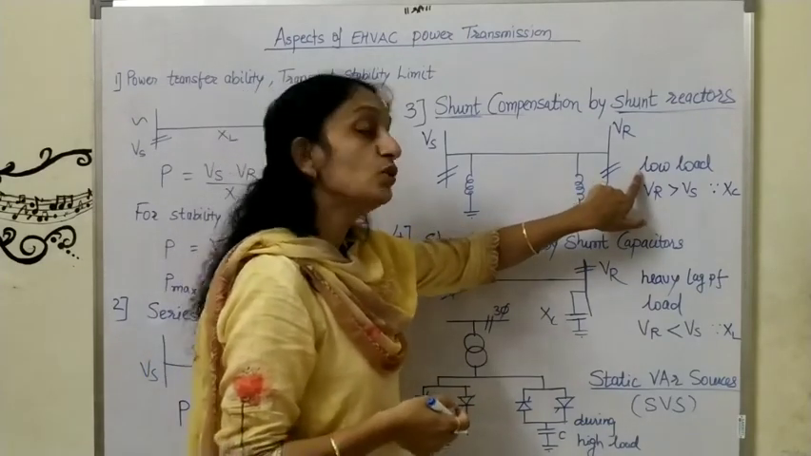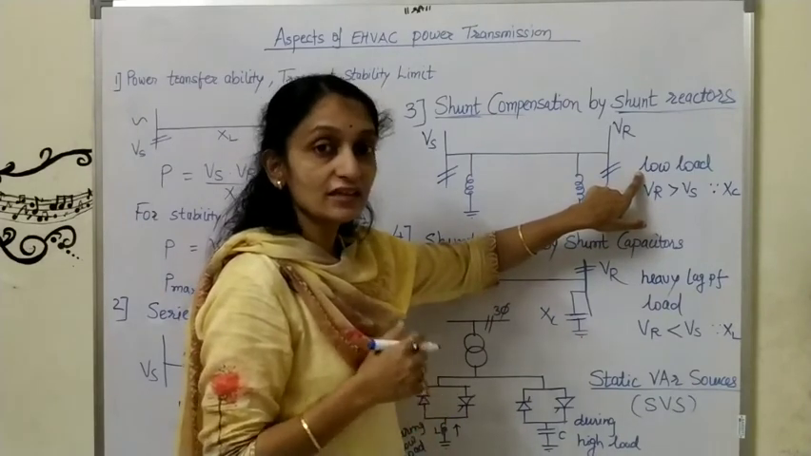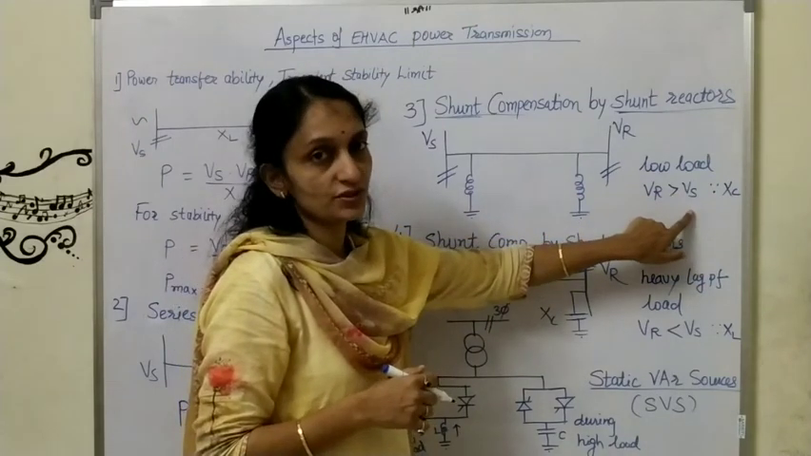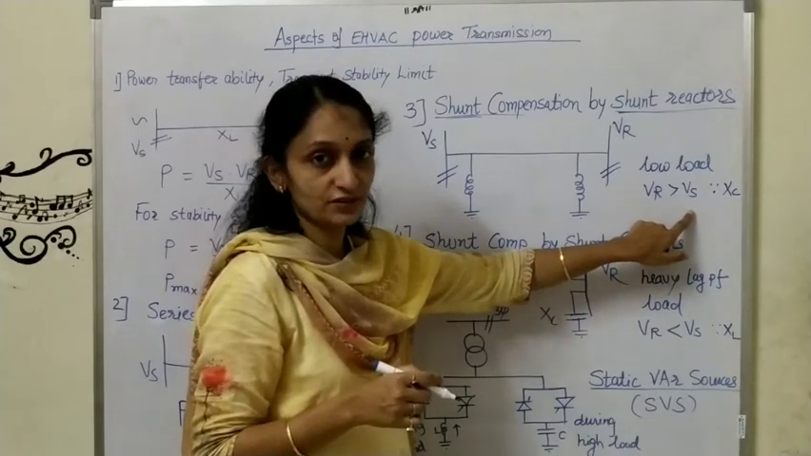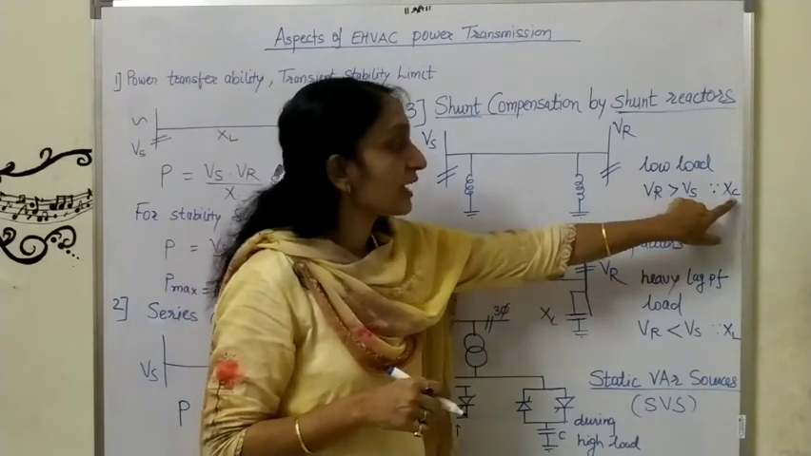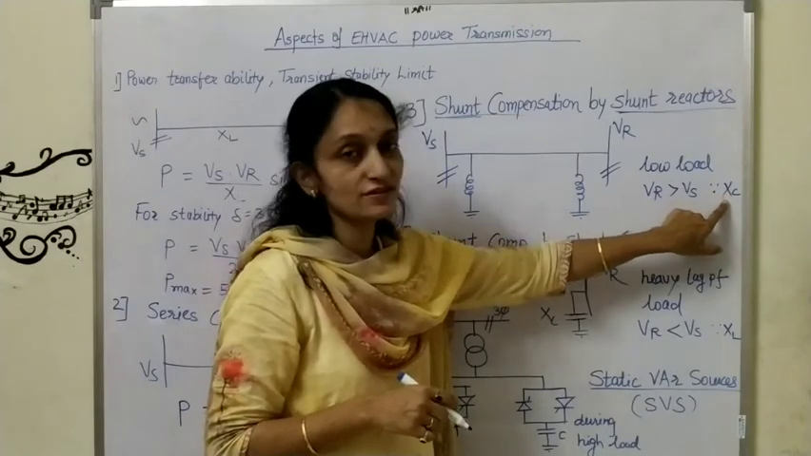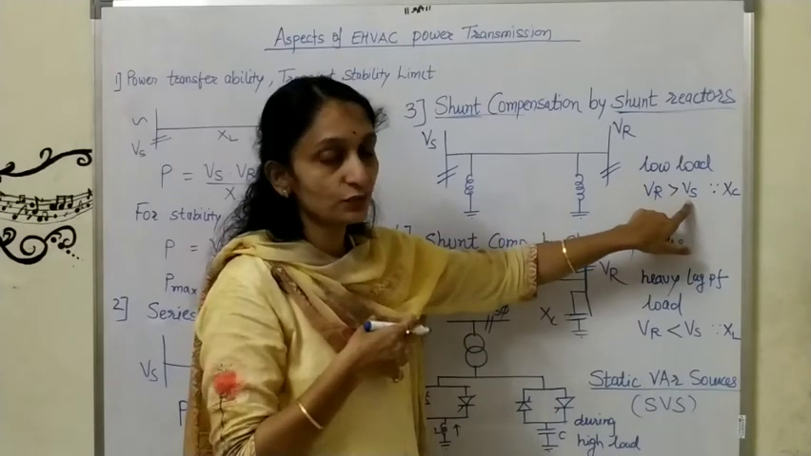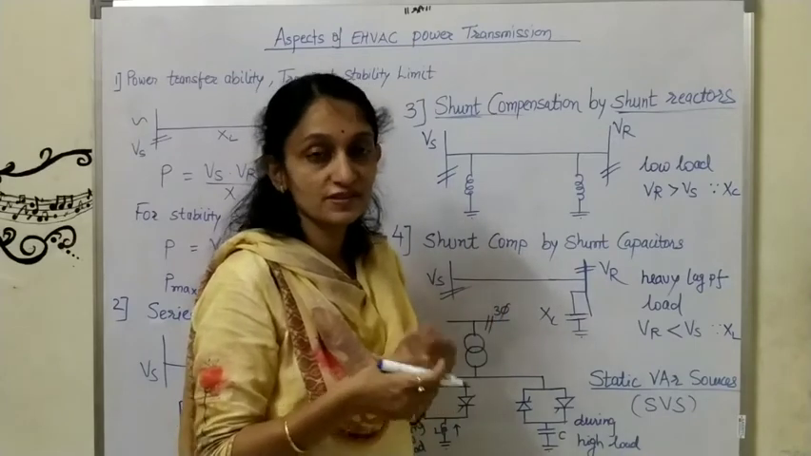When low load is there, may be the possibility that load is less. In that case, the receiving end voltage is greater than the sending end voltage. Okay, you have studied this effect, and it is called the Ferranti effect. In the Ferranti effect, you must be knowing the capacitive reactance is predominant, and because of the predominance of this Xc, the receiving end voltage is greater than the sending end voltage. So what we need? We need VR equal to Vs.